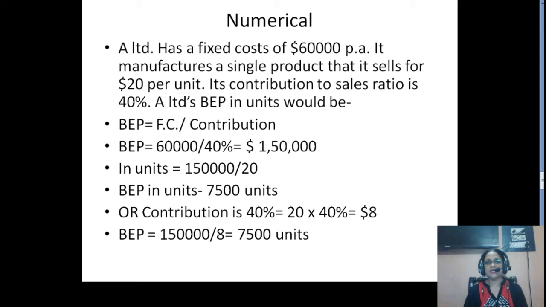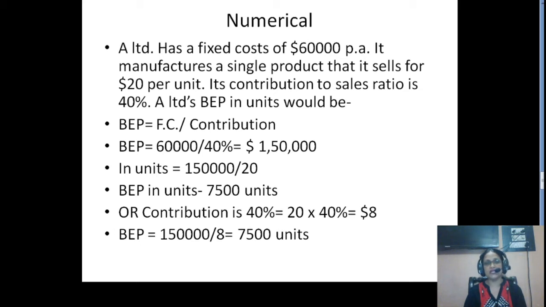A Limited's BP in units would be, BP will be equal to fixed cost divided by contribution. So what is fixed cost? The fixed cost is given as $60,000. What will be your contribution? Contribution is 40%. I told you that when you have to find out break-even point in value, you need to divide it by contribution percentage. So the BP in value would be $1,50,000.